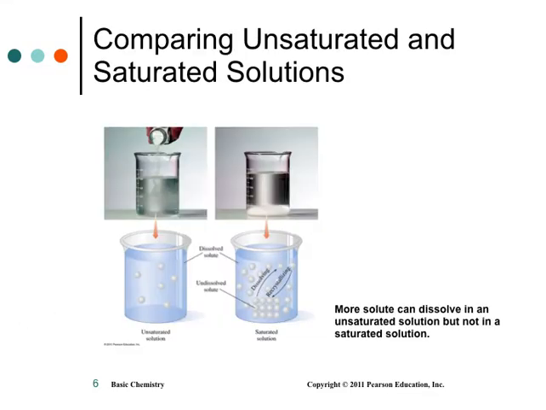I'm sure it is. So comparing unsaturated and saturated simply means you can keep adding. If it's unsaturated, you can keep adding solute and it'll dissolve more. If it's saturated, it won't, and you end up with stuff on the bottom. There's tricks.